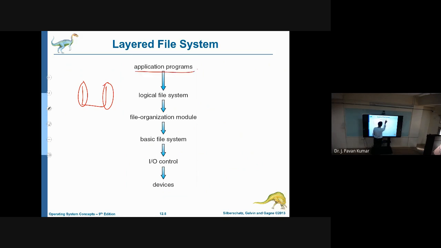Like, an application programmer would otherwise need to give the cylinder number, track number, and sector number, which is more difficult. Rather than that, we provide abstraction using all these layers, and everywhere we provide abstraction so that complexity is reduced. Of course, we have introduced so many translations, so it will affect performance.